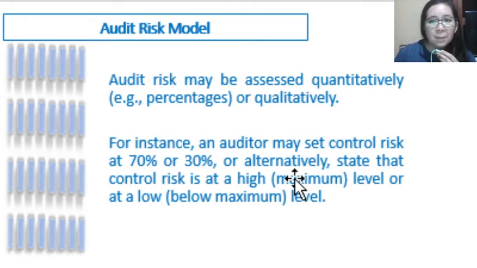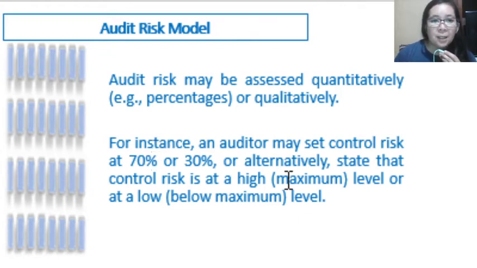So audit risk may be assessed quantitatively, normally in terms of percentage, or qualitatively, meaning low, moderate, and high. But using percentage can be more specific and quantifiable.